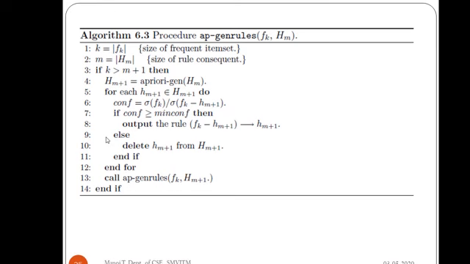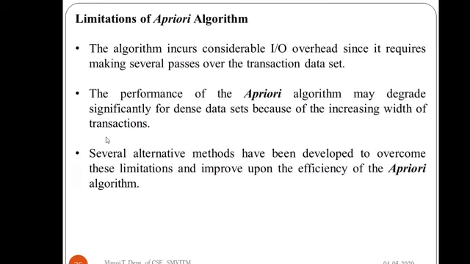So now let us see some of the limitations of the rule generation in the apriori algorithm. Definitely the algorithm incurs considerable input-output overhead, since it requires making several passes over the transaction data set. Even though it does not make several passes over the transaction data set for computing the confidence, for computing the rule consequents and examining them, it makes some passes. In that way there will be considerable input-output overhead.